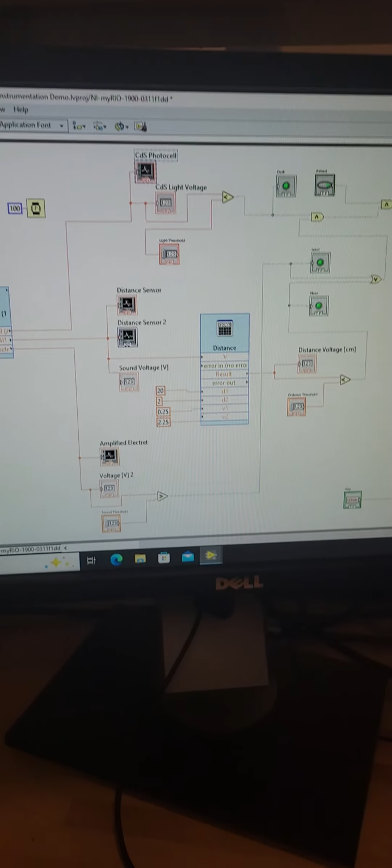So I'll be doing an explanation of my LabVIEW block diagram, the front panel, and the results. So this is my block diagram.